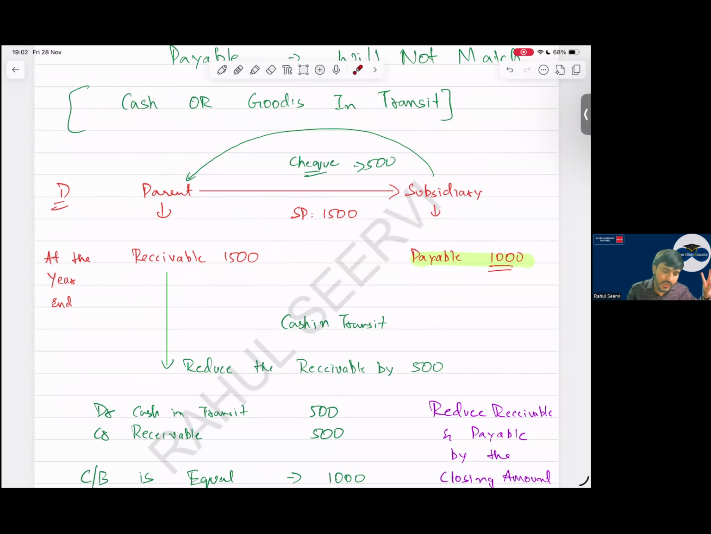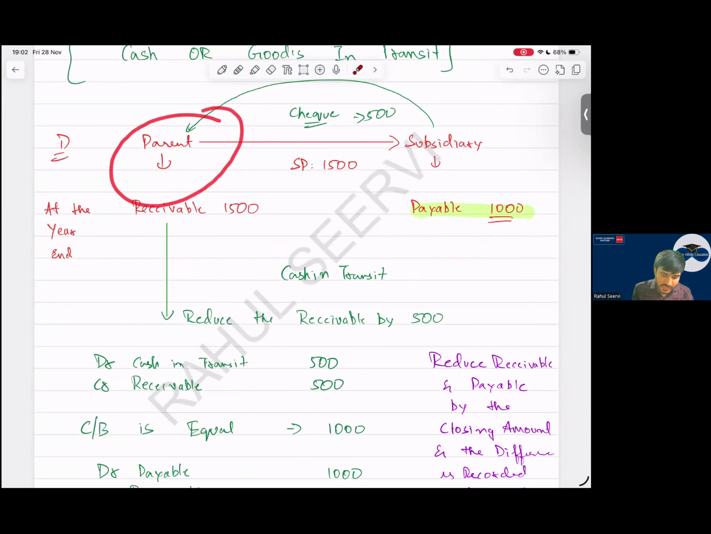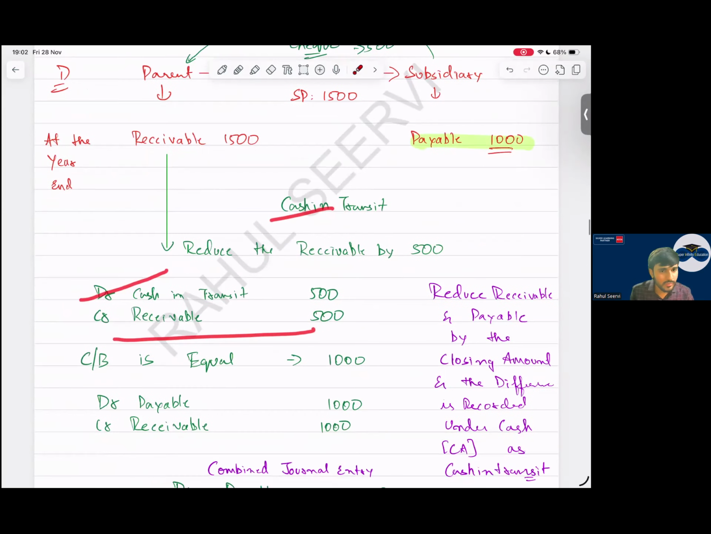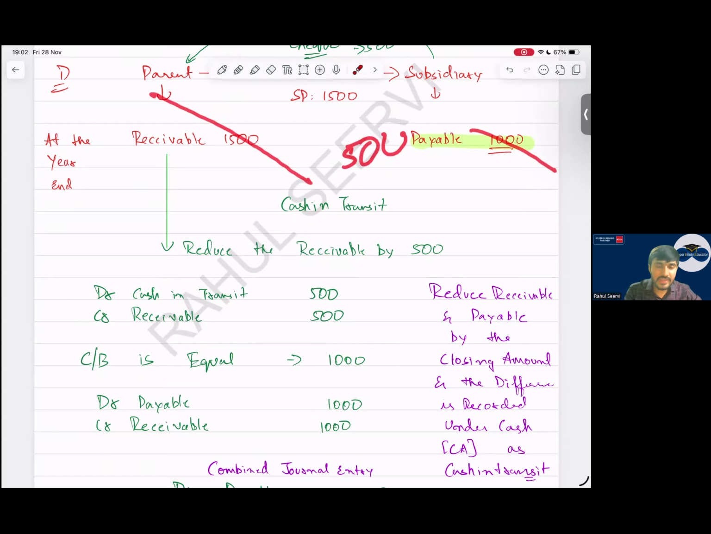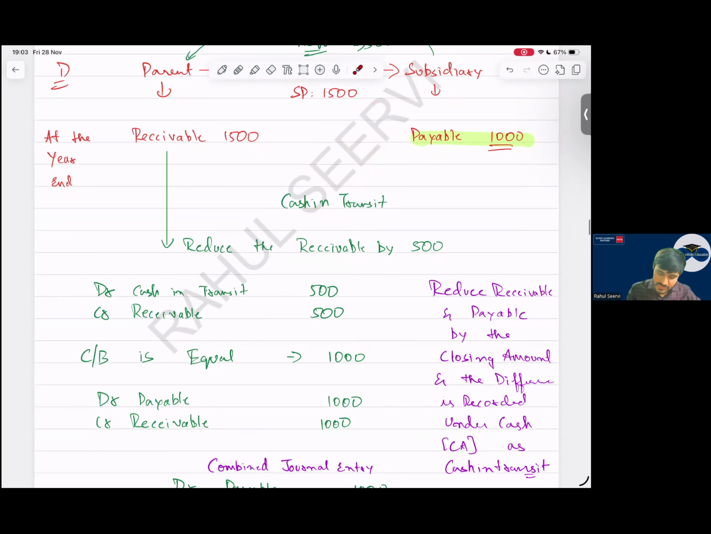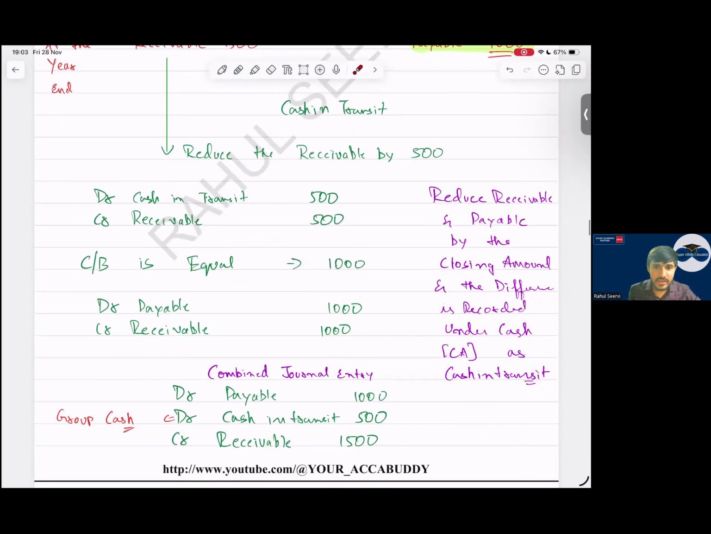The first one: the parent company will record cash in transit, debit cash in transit, and reduce the receivable, so the balance will become equal at 1,000. Then I will eliminate receivable and payable. Simple. The other way: remove payable by 1,000, remove receivable by 1,500, and the difference is because of cash in transit, which increases the cash value. Reduce receivable and payable by the closing amount, and the difference is recorded under cash as cash in transit. This is the combined journal entry.